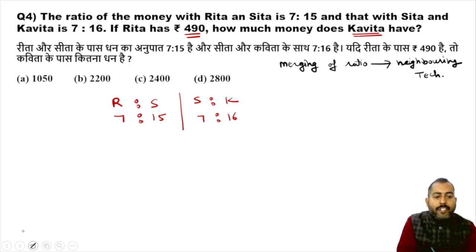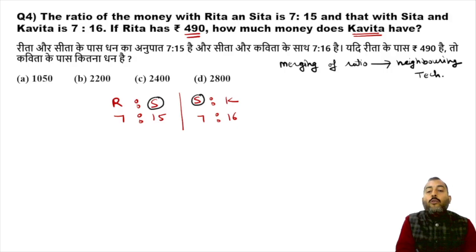Now try to understand one point here. Whether you talk about the first ratio or the second ratio, in both we are talking about the same person. There is one person which is common, and that person is Sita. According to the first ratio, Sita has 15 rupees, and according to the second ratio, Sita has 7 rupees. If Sita is the same person, how is it possible that she will have two different sums of amount at the same time?